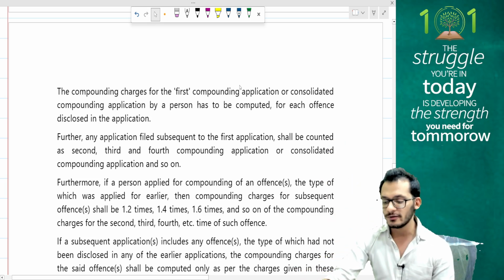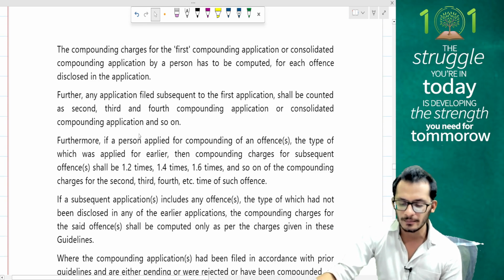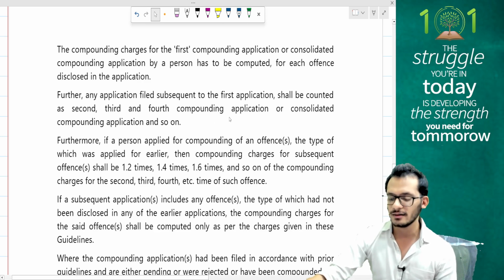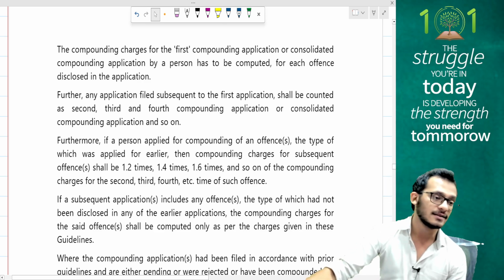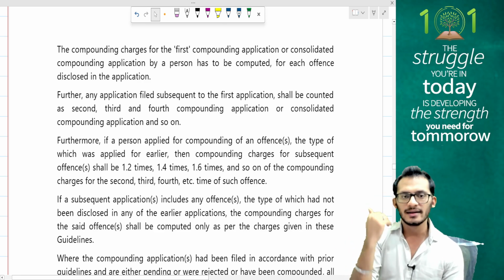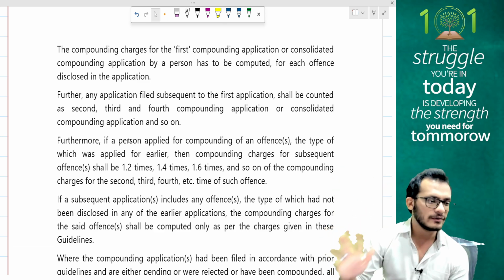The compounding charges for the first compounding application or consolidated application by a person has to be computed for each offence disclosed in the application. Further, any application filed subsequent to the first application shall be counted as the second, third, and fourth compounding application, as the case may be. Like I said, the moment you file one application, it is treated as the first application, whether it gets approved or rejected. The subsequent application will be treated as a new application whatsoever.